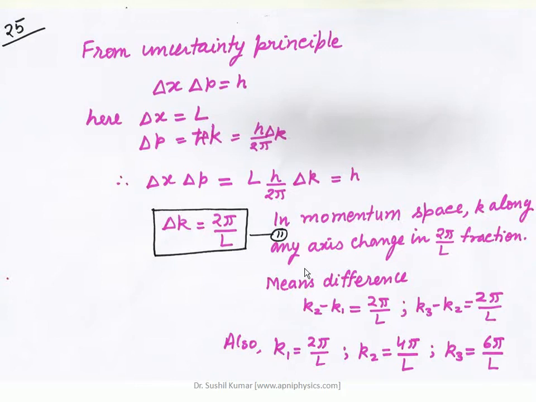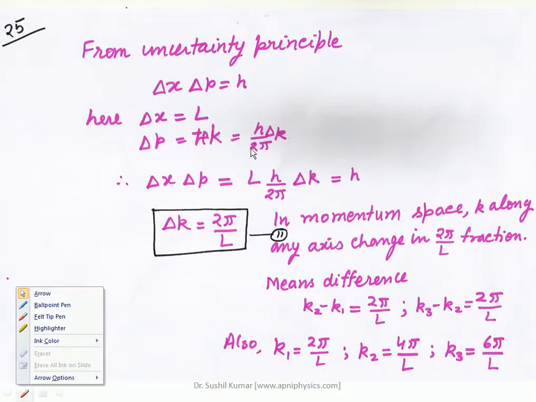So when we use this uncertainty principle for this particular situation, where we have considered the length of the crystal is L, so Δx will be L, and Δp we know will be ħk, where ħ is equal to h upon 2π, and this is Δk.